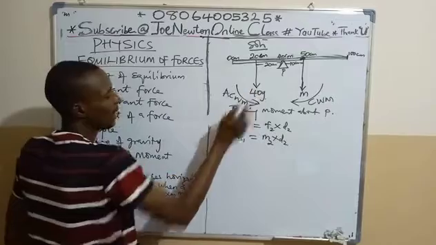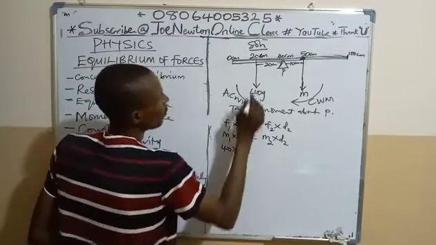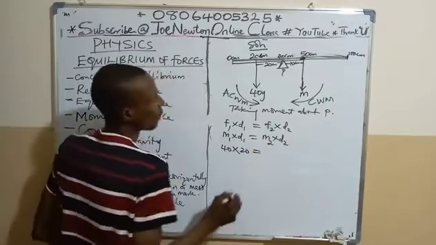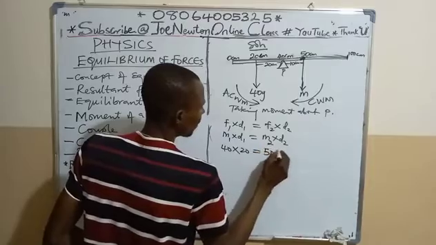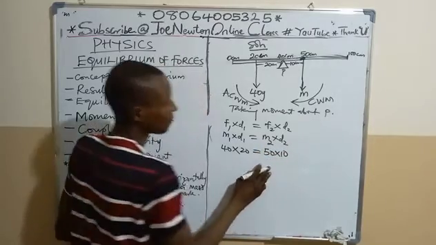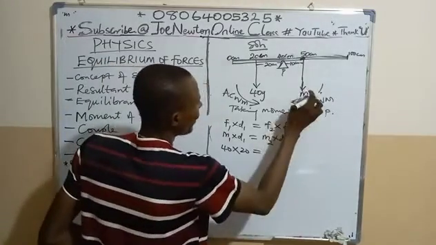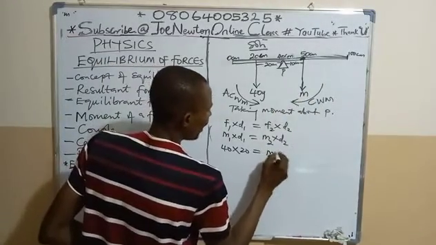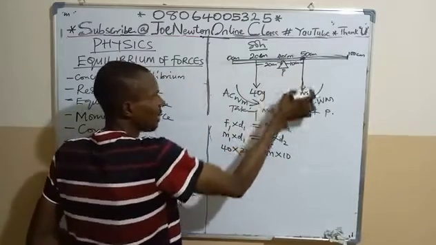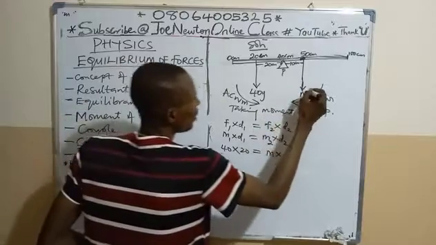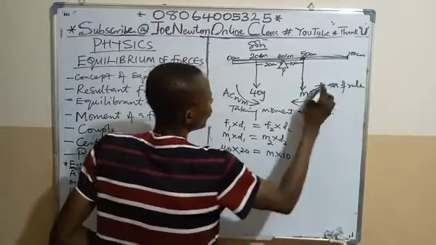Let this one be our M1: 40 times 20 equals M times 10, where M is the mass of the rule.